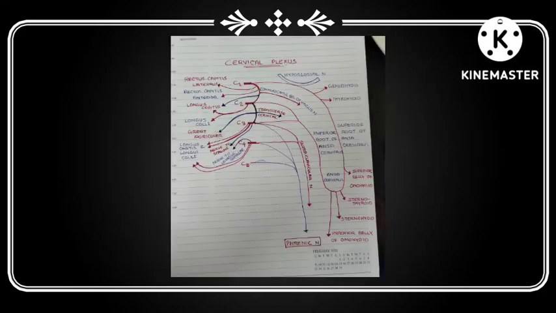And finally, the ventral rami of C4 gives a nerve to the levator scapulae muscle. And this is about the cervical plexus. Thank you.